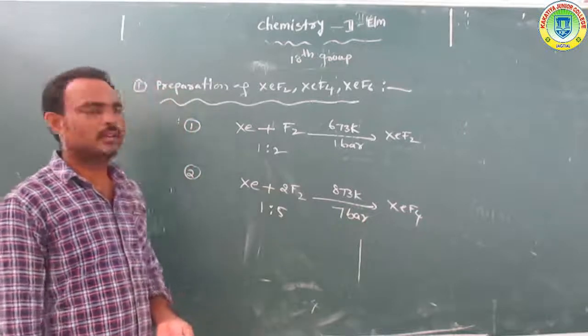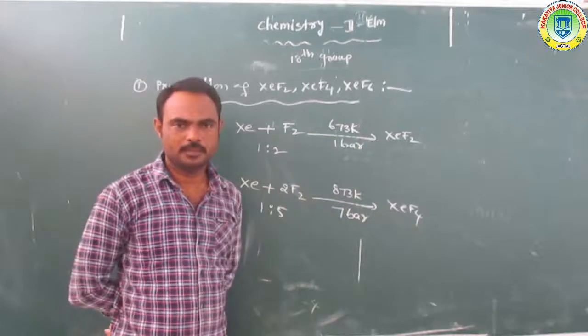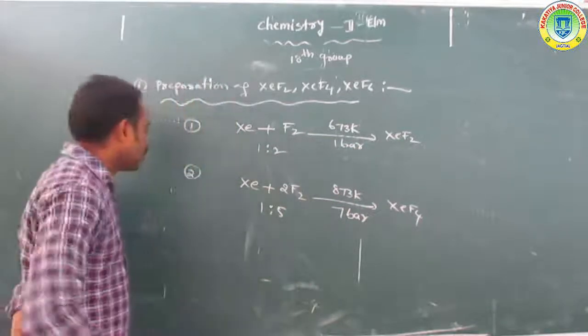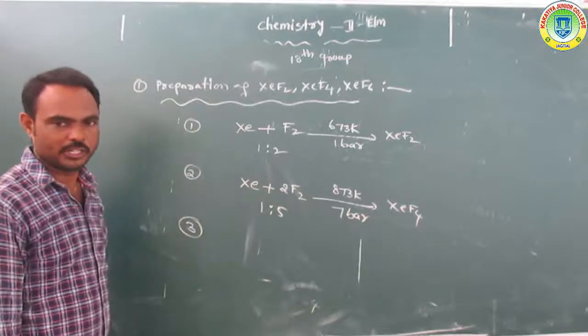Next, the preparation of xenon hexafluoride, XeF6. How is it prepared? It is the third preparation.